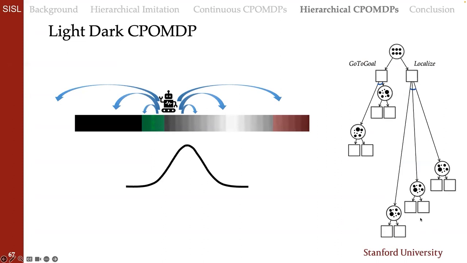In light dark, we can really get away with planning over options that either go to the goal by greedily navigating the mean state to the goal, and options that use different strategies to localize. So in the search itself, we imagine different possible results of taking these options and use our imagined samples to plan accordingly.